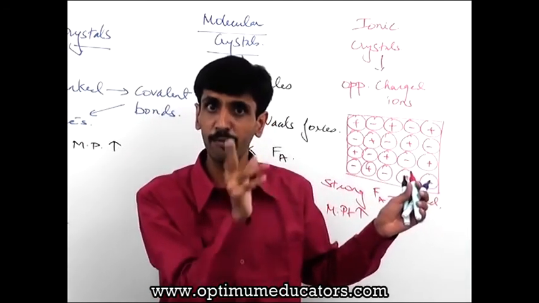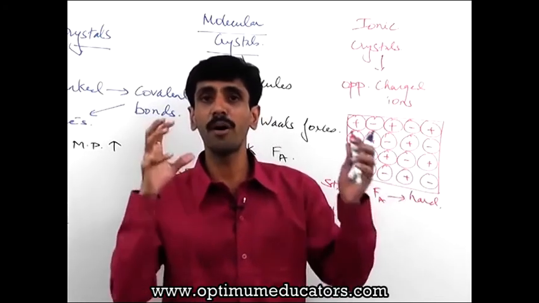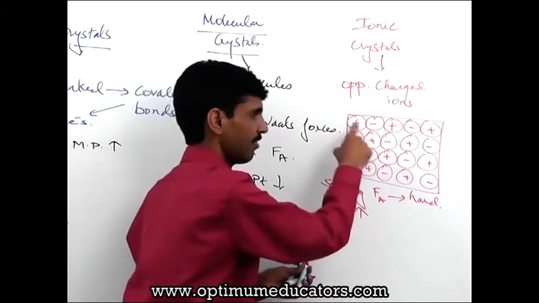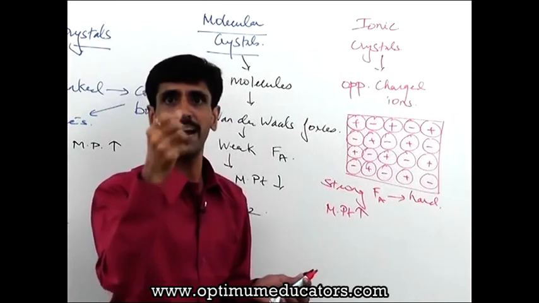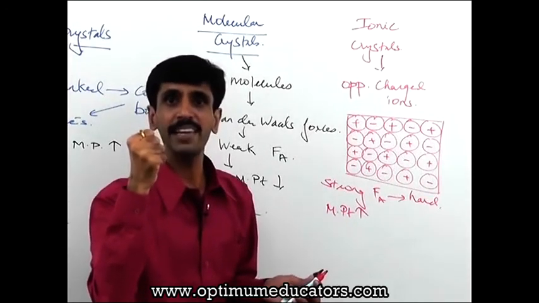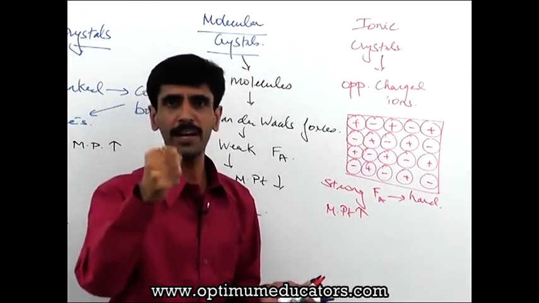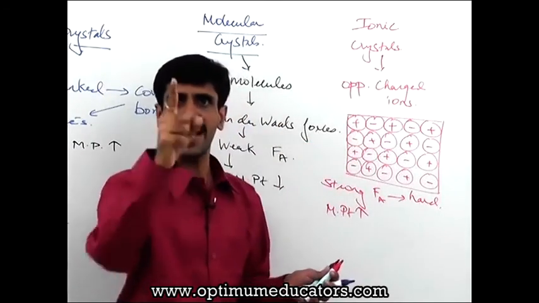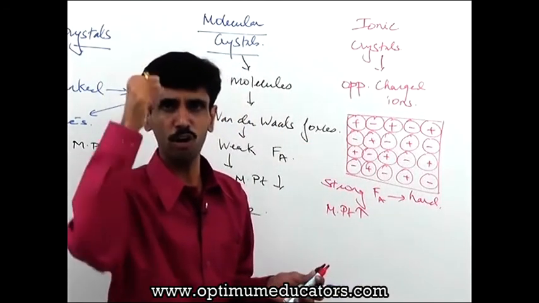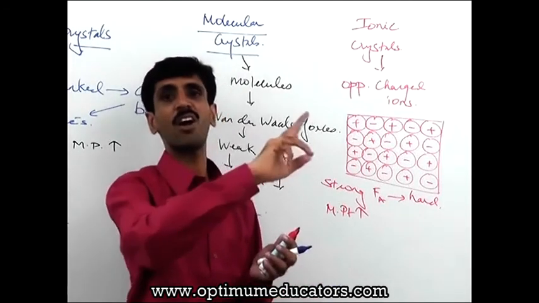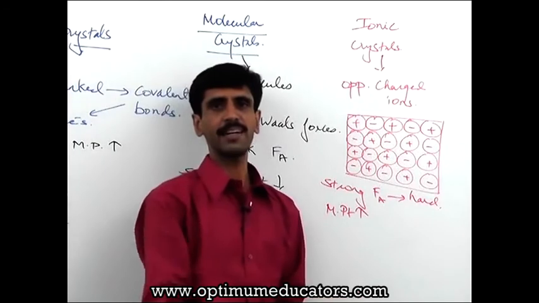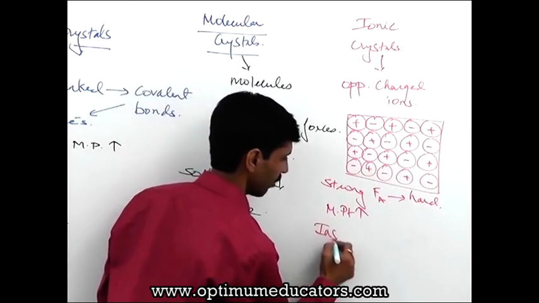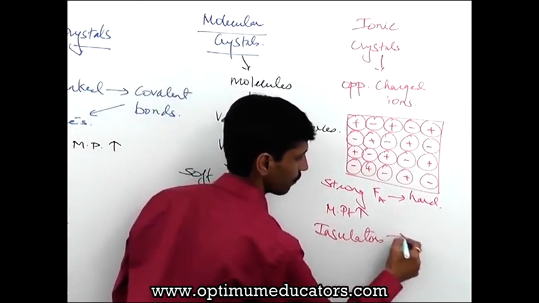हमें वो आयंस क्या चाहिए? फ्री चाहिए. फ्री चाहिए का मतलब क्या होता है कि वो बॉन्डेड नहीं है, वो एक जगह से दूसरी जगह जा सकता है. लेकिन यहां पर मैंने क्या बताया है? These oppositely charged ions are going to be held very strongly by the ionic bond. So that ionic bond is not going to allow these ions to go from one particular position to another. And that's why these ions are going to be what? Rigid. They are going to be fixed. So in this situation they cannot conduct electricity. And a substance which cannot conduct electricity is nothing but an insulator. So that's why we say that these ionic solids are going to be insulators at a low temperature.